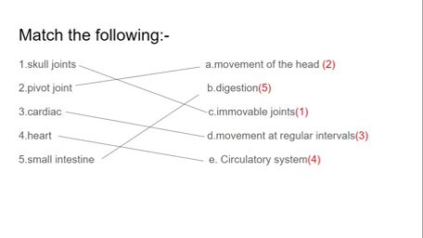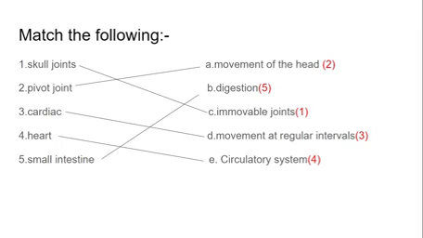Now next, match the following. First is skull joint, second is pivot joint, third is cardiac, fourth is heart, fifth is small intestine. The options are A, movement of the head, B, digestion, C, immovable joint, D, movement at regular intervals, E, circulatory system. So we will match.